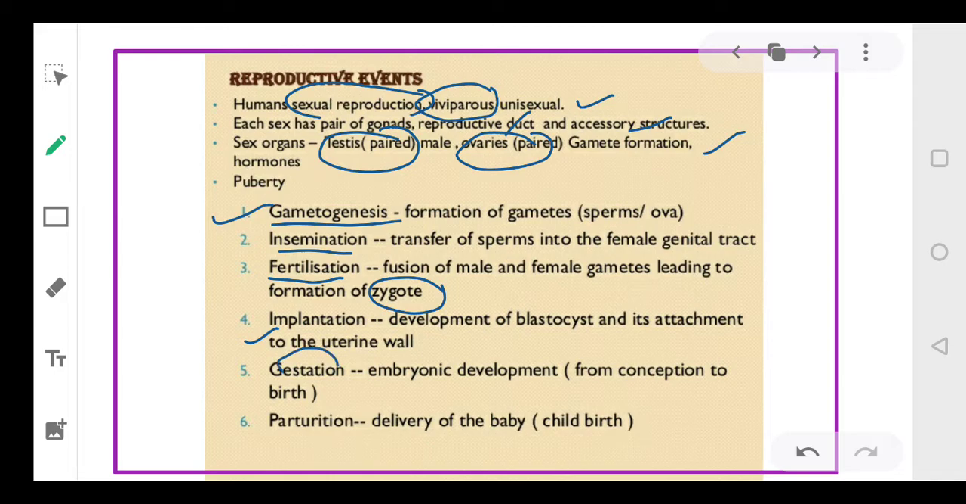Then is gestation, that is the embryonic development of the zygote, development from conception till its birth. And lastly, parturition, which is the delivery of the child. So the following events will be occurring in the reproductive cycle of human beings. Clear? Now first we'll start with the male reproductive system.